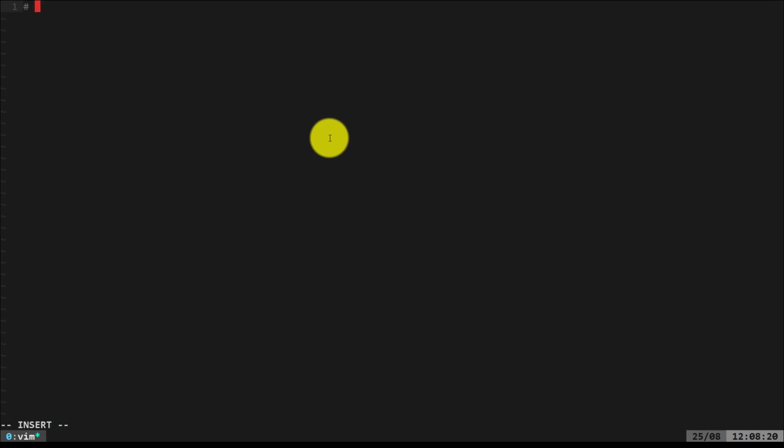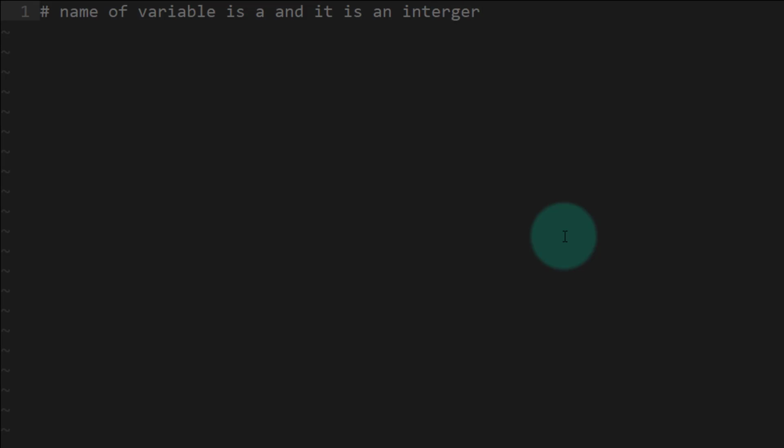So this will open my file, and suppose I'm trying to write a variable. I'm trying to give a comment for a variable. Suppose the variable name is a. I'll say name of variable is a and it is an integer. Suppose this is my single line comment. You can see here the single line comment has been given by this pound symbol or hash symbol.